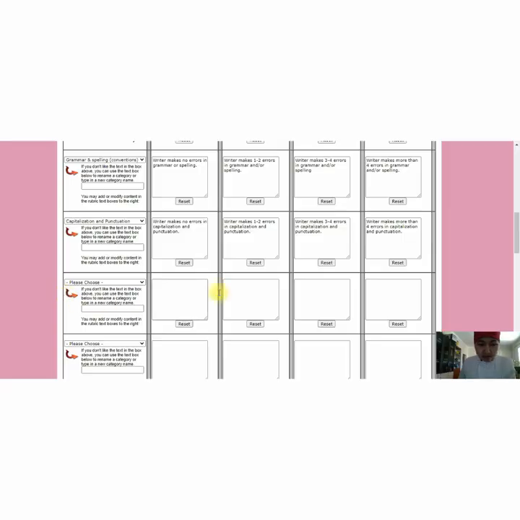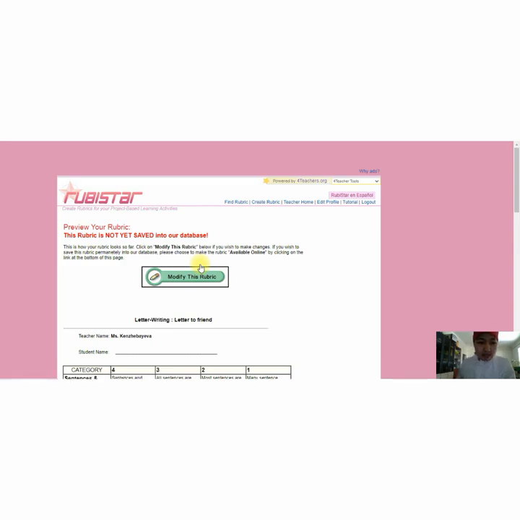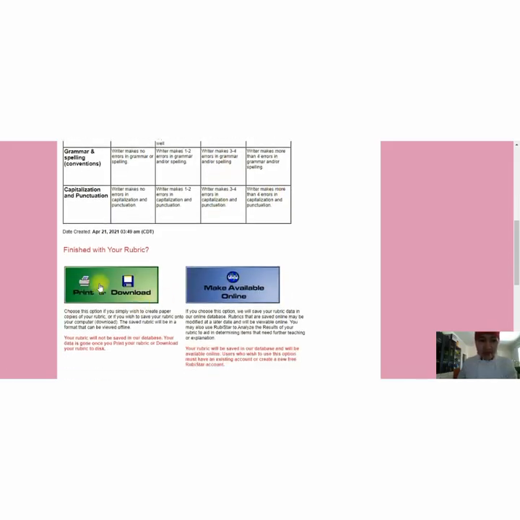So I'll just stop there. I want just to show what will be the result. So I push the button submit, and I have here already prepared rubric. I can print it or I can download.